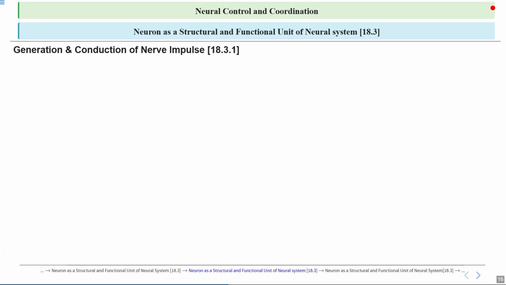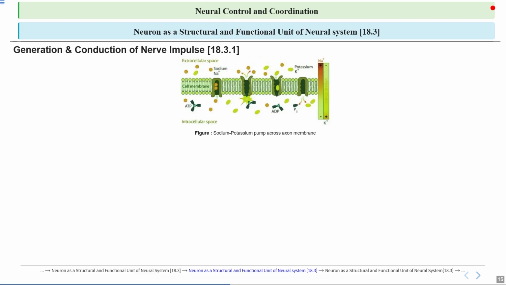So let's talk about generation and conduction of nerve impulse, and this will cover NCERT section 18.3.1. This is very important. Sodium-potassium pump: it is a protein in the axon membrane that actively transports 3 sodium ions out of the cell and 2 potassium ions into the cell using energy from ATP. This process creates and maintains the resting potential of the neuron by keeping more sodium outside and more potassium inside, which is essential for generating and transmitting nerve impulses.